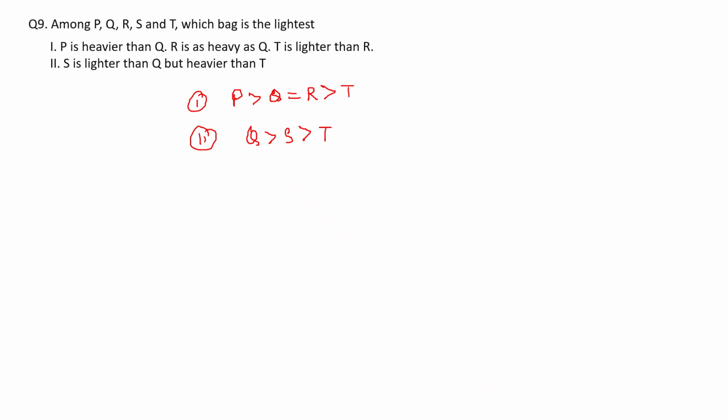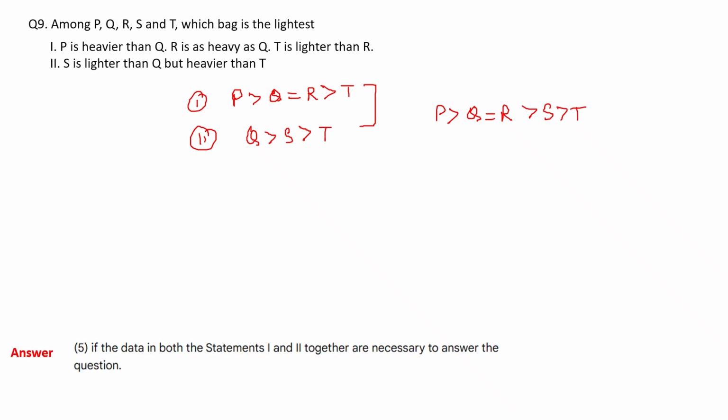and R. But if I combine both, I will get P is the heaviest, and T is the lightest. So the answer will be option 5. Data in both statement 1 and 2 are necessary to answer the question.